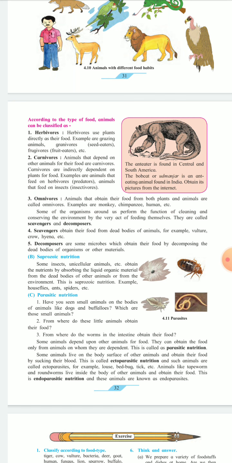Ecto means outside of the body, and such animals are called ectoparasites. And examples are lice, bedbug, tick, etc.